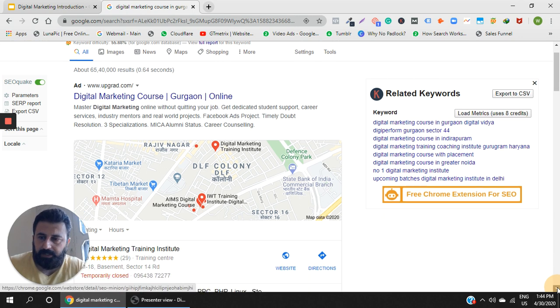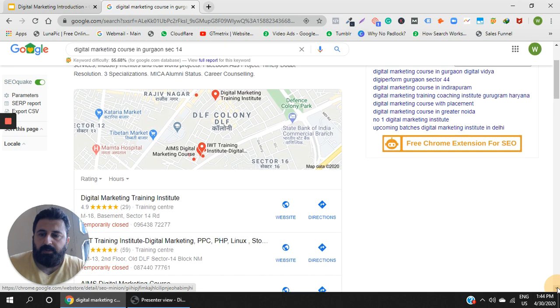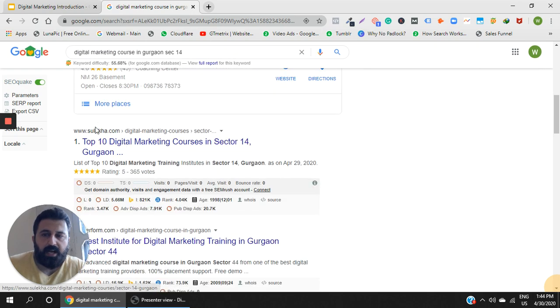Fine. Similarly, Sulekha is an organic result. Top 10 digital marketing courses in Sector 14 Gurgaon. This is an organic result. This is a non-paid result. Why is this coming on the first page? Because they might have followed certain good practices.